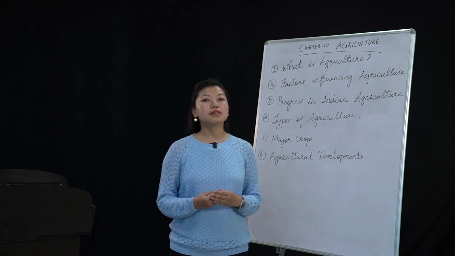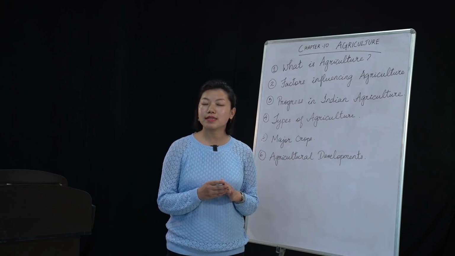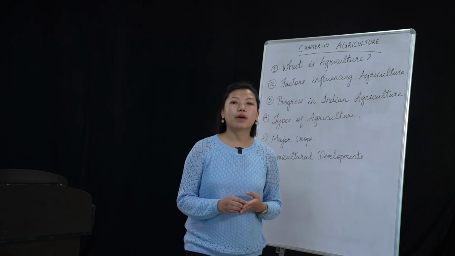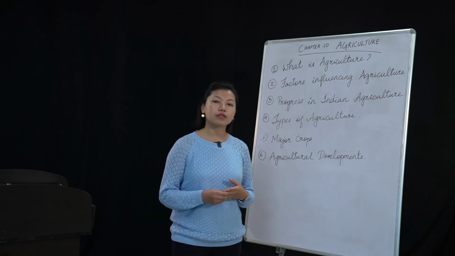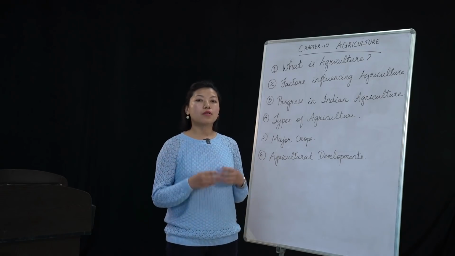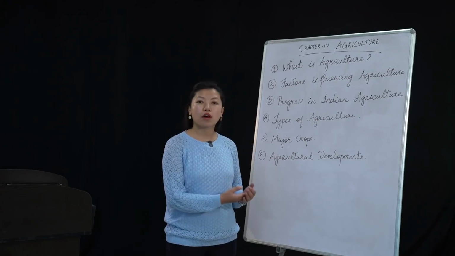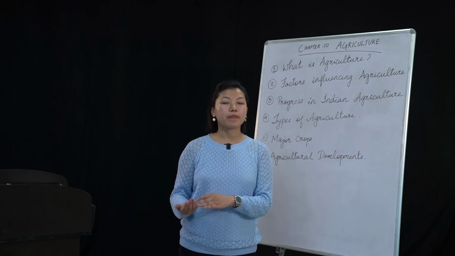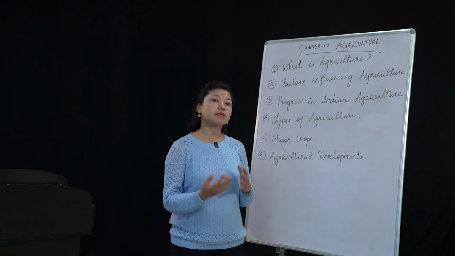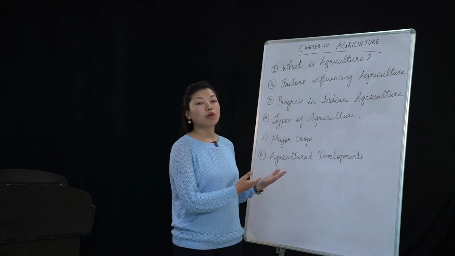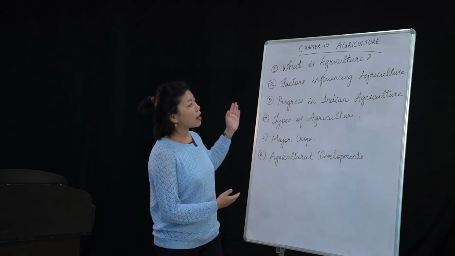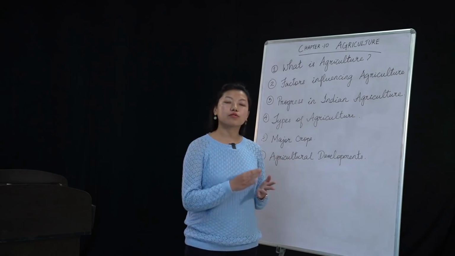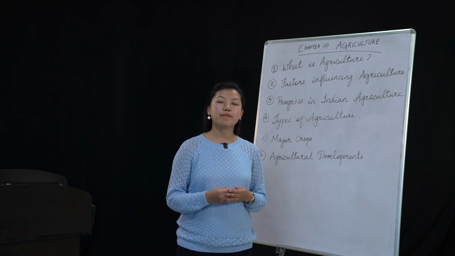Now the second point is soil. Remember, there are three points that I've mentioned: climate, soil and relief. So why is soil so important for agriculture? It is because with the help of a good soil, like for example cotton, cotton cannot be grown in any other type of soil. Cotton can be grown only in black soil. Similarly, rice grows only in alluvial soil. Likewise, in order to grow certain types of crops, you need a good soil. So soil is another factor that influences agriculture.